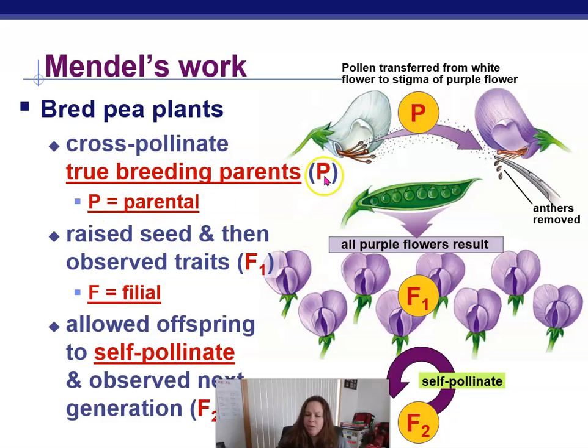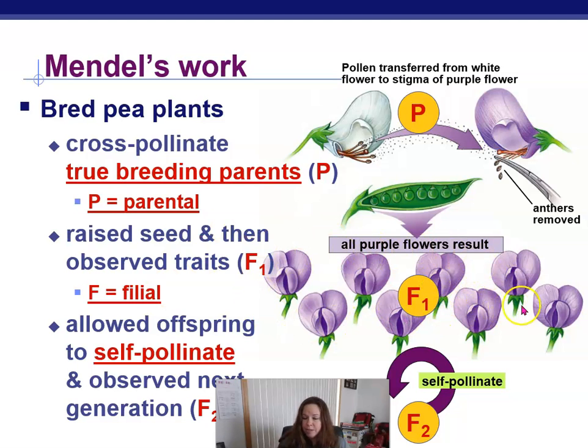So we're going to call that the P generation. That's our parents. And then we're going to cross-pollinate them and get what we call the F1 generation. F actually stands for the word filial, but you can think of it like the first generation of offspring.